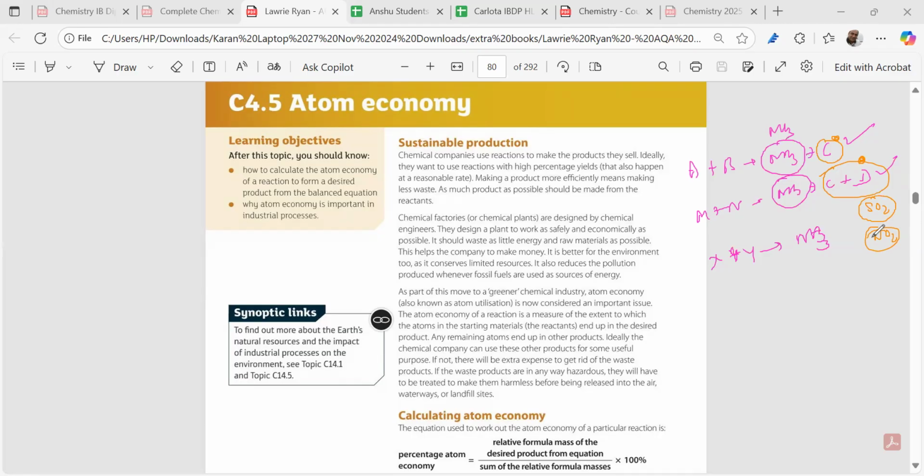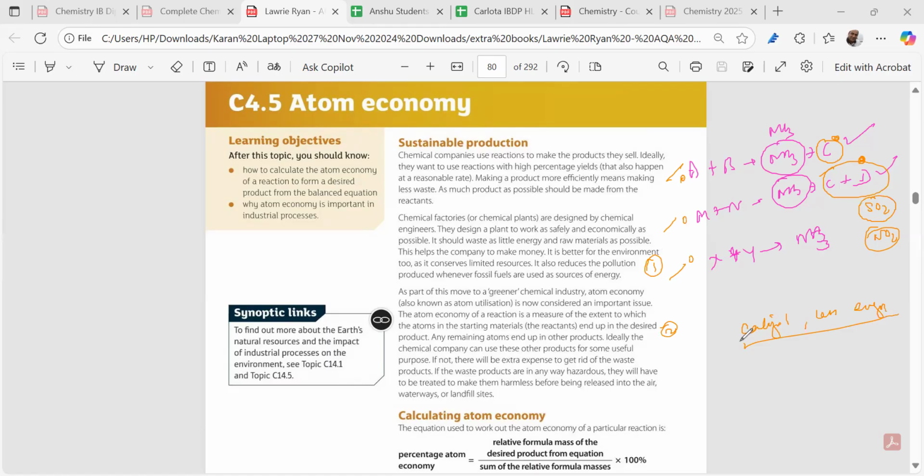So can we have a parameter by which we can calculate which reaction is the most suitable for preparing ammonia, which will be giving you least wastage? Number one. Number two, can we have some processes, the best process you have to use, where we can use a catalyst, or we can use less amount of energy to do this reaction? Did you get my point over here, right? So these all come under sustainable production.